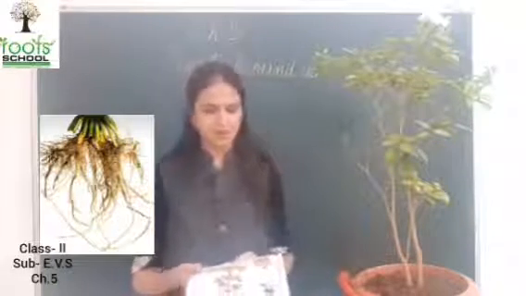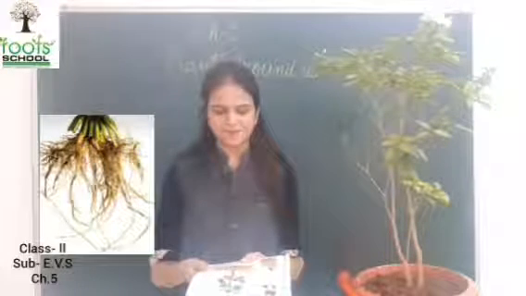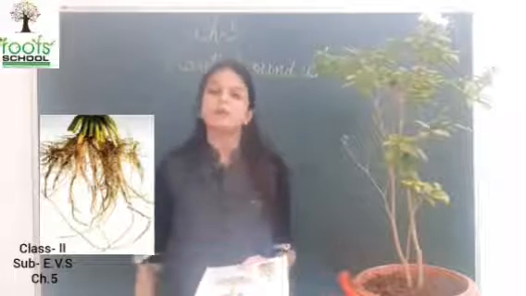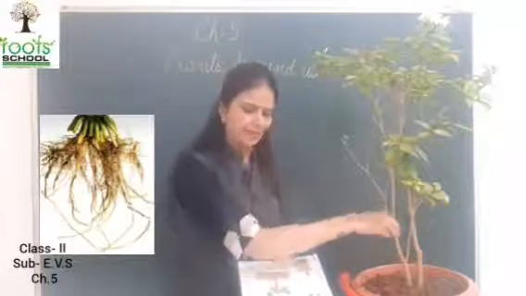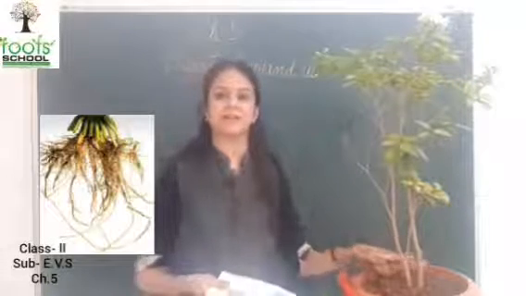Roots fix the plant in the soil and absorb water and other nutrients from the ground. Means जो रूट्स हैं उसने इस प्लांट को इस पे स्टैंड कर रखा है, फिक्स कर रखा है.